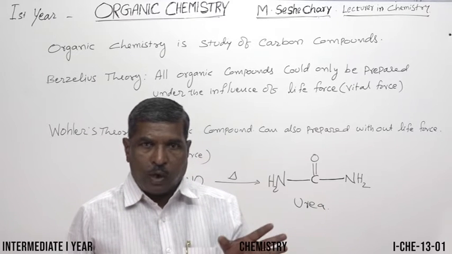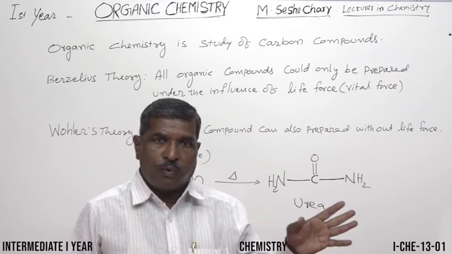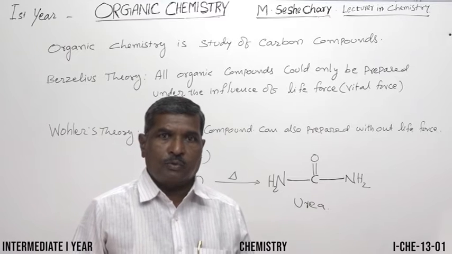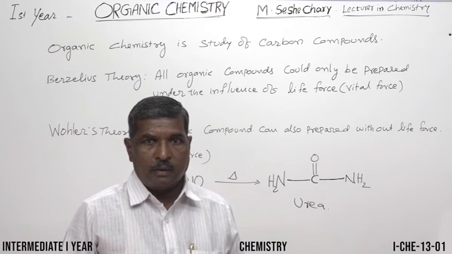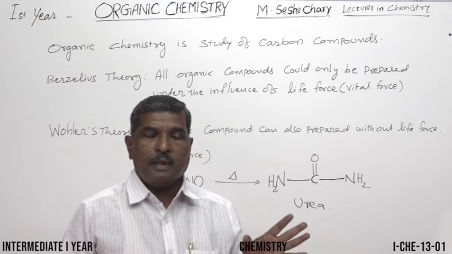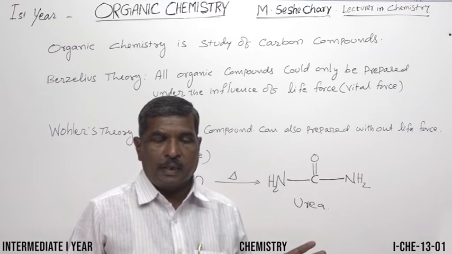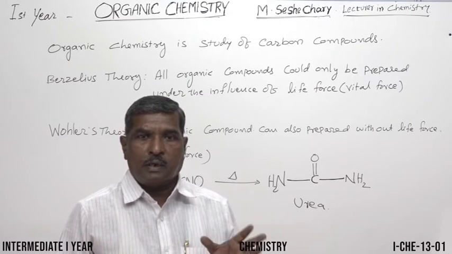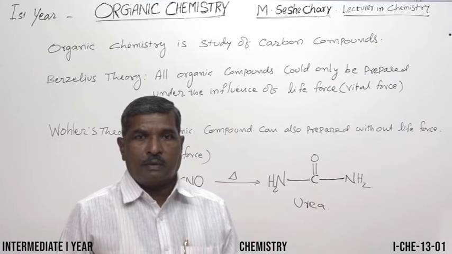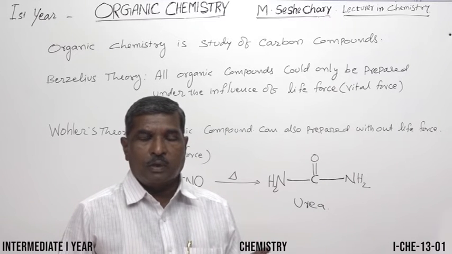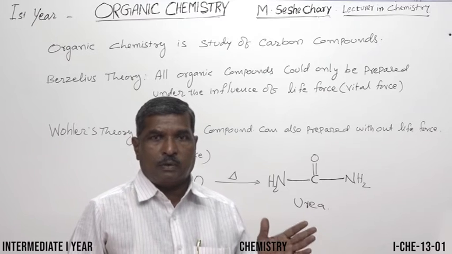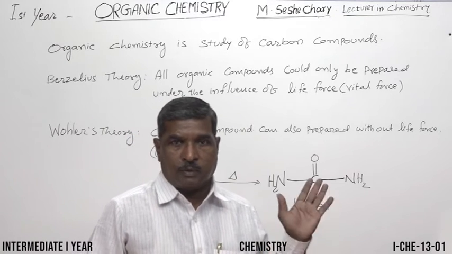If there are 2 compounds or 3 compounds, we can study them under one topic. If there are 10 compounds also, we can study them in one topic. But carbon can form millions of compounds, millions and millions of carbon compounds. So we cannot study millions of compounds under one topic. That's why they have been separated into a separate branch of chemistry, and that is organic chemistry.